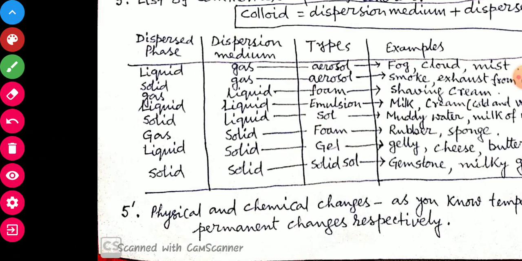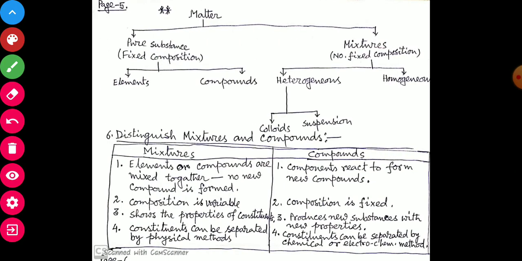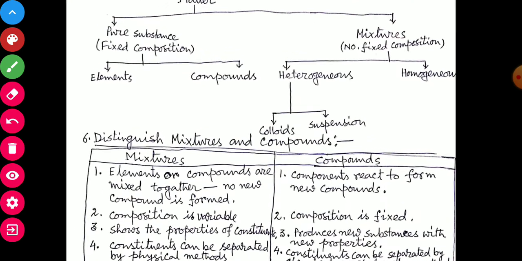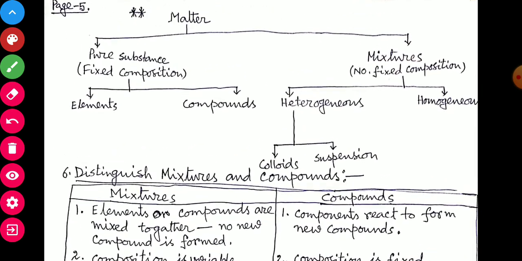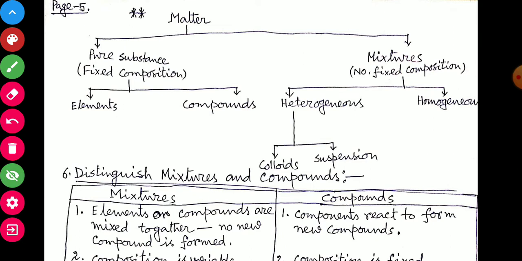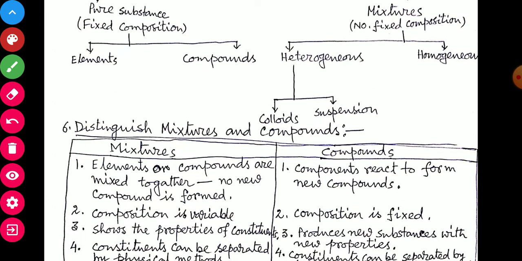So from our present discussion, we can classify matter as pure substance and mixture. Pure substance can be divided into element and compound. Mixtures can be divided into heterogeneous and homogeneous mixtures. Heterogeneous mixtures can be classified as colloid and suspension. The examples have been discussed.